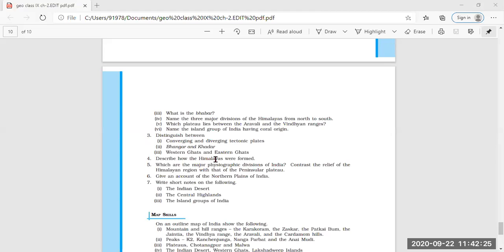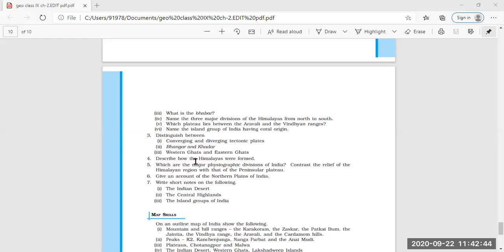Then calcareous nodules known as kankar are there in Bhangar, whereas in Khadar, clay soil, which is very fertile. Which soil is very fertile? Clay soil, which is very fertile, is present in Khadar.